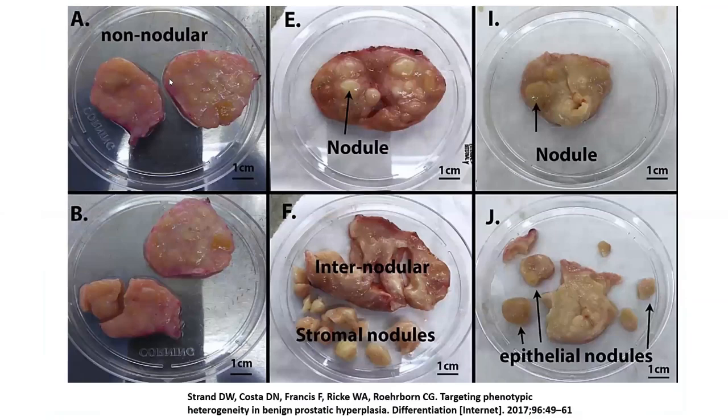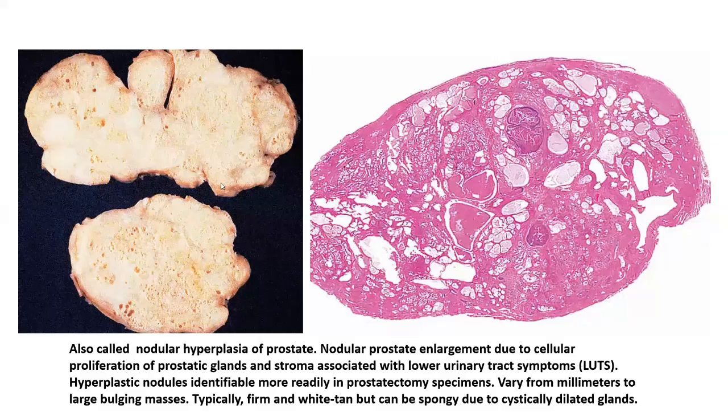So with a predominantly non-nodular gross appearance of the prostate, you know that it's going to be an epithelial predominant one. If there is a very prominent nodularity to the prostate, you know it's going to be stromal prominent. And if there's a vague nodularity in some areas and a proper nodularity in some regions, you know that it's going to be a mixed pattern.